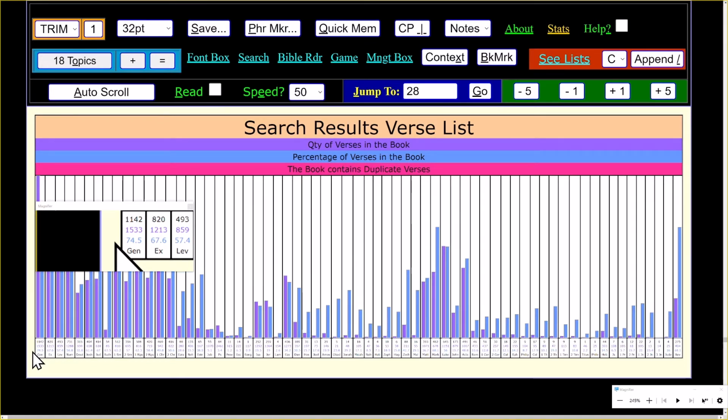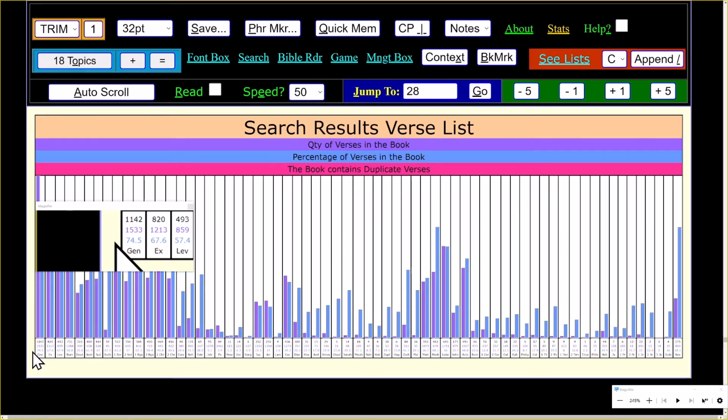That's how many verses are in my search results verse list that matched "and." There's that many in Genesis. The 1,533 tells me how many verses are in the entire book of Genesis. 74.5% of the verses in Genesis begin with "and."